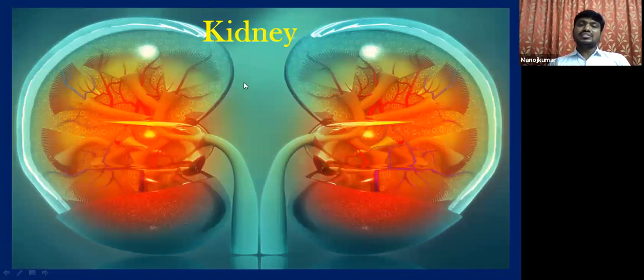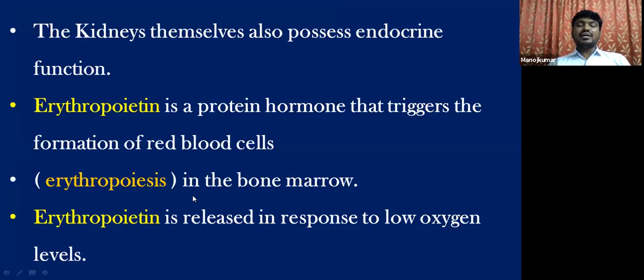Another organ is the kidney. You have studied about the kidney in your excretory system. Just remember the JG cells, the juxtaglomerular cells. They release a hormone called erythropoietin. Erythropoietin is a protein hormone that triggers the formation of red blood cells. The production of red blood cells is called erythropoiesis, and this is done in the bone marrow. In the bone marrow, we have pro-erythroblast cells, the erythrocyte progenitor cells. By the influence of erythropoietin, the production of red blood cells takes place in the bone marrow.